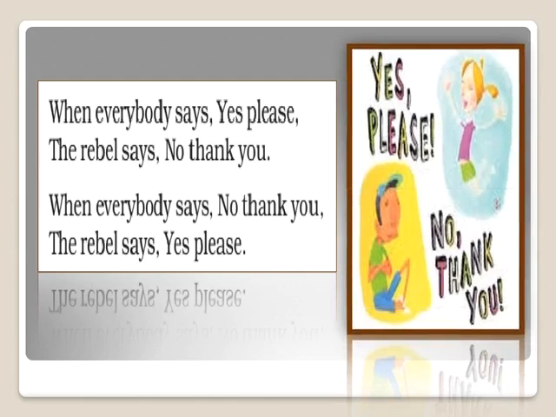Moving to the next stanza, when everybody says yes please, the rebel says no thank you. When everybody says no thank you, the rebel says yes please. So now suppose somebody is offering something, at that time the other people would say yes please, and at that time the answer of the rebel will be no thank you. And when everybody will say no, the rebel will say yes. So again, we saw the difference that when everybody is at the point of saying yes, the rebel would say no. And this is how again we saw the difference of the rebel.